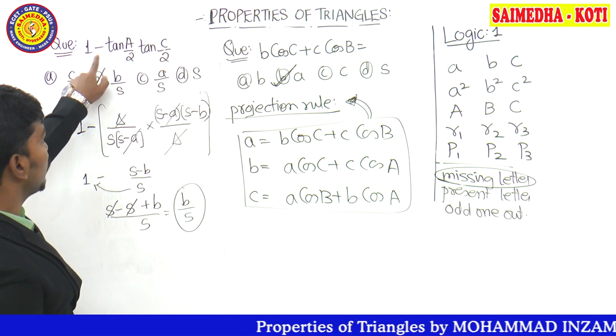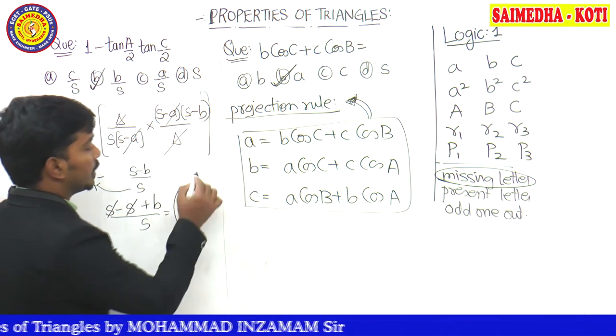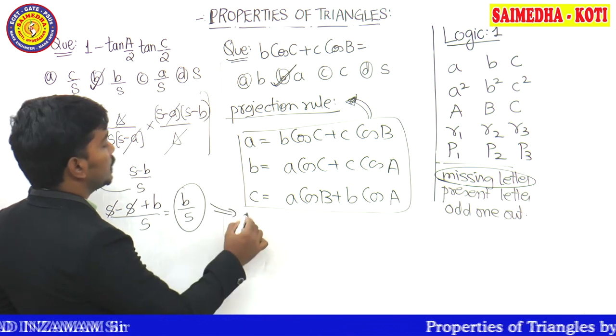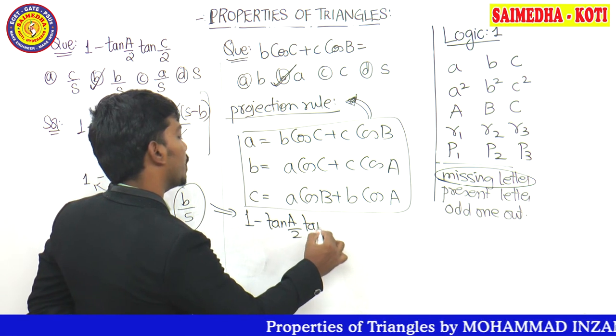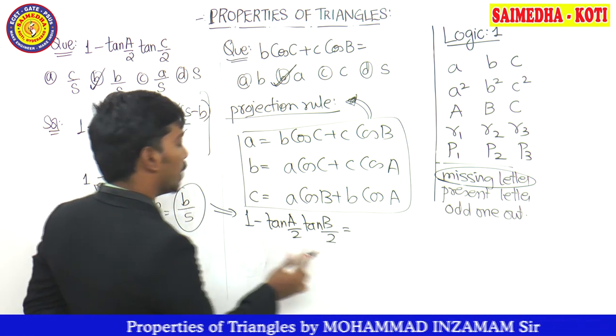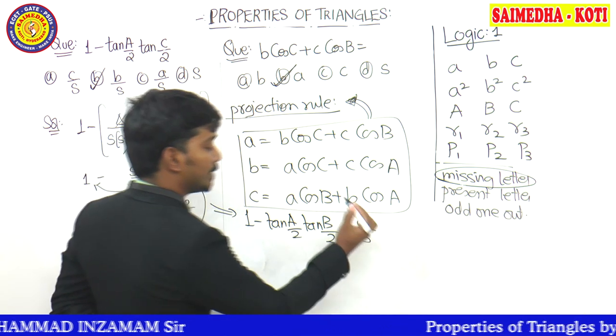How can you write this same question in terms of other answers, guys? A by S and C by S. Let's write that question, also a similar problem. That is 1 minus tan A by 2 tan B by 2. What is the missing one now? C. So the answer must be C by S.